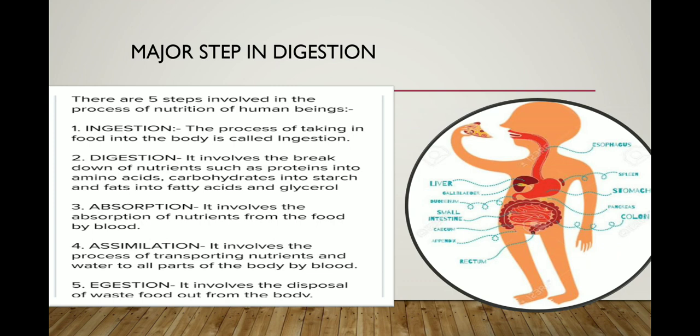Digestion involves the breakdown of nutrients, such as protein into amino acids, carbohydrate into starch, and fat into fatty acids and glycerol. Because food is in a complex form, it goes into the mouth, and through chewing and swallowing it is converted into simpler food components. And then it goes further to the stomach.